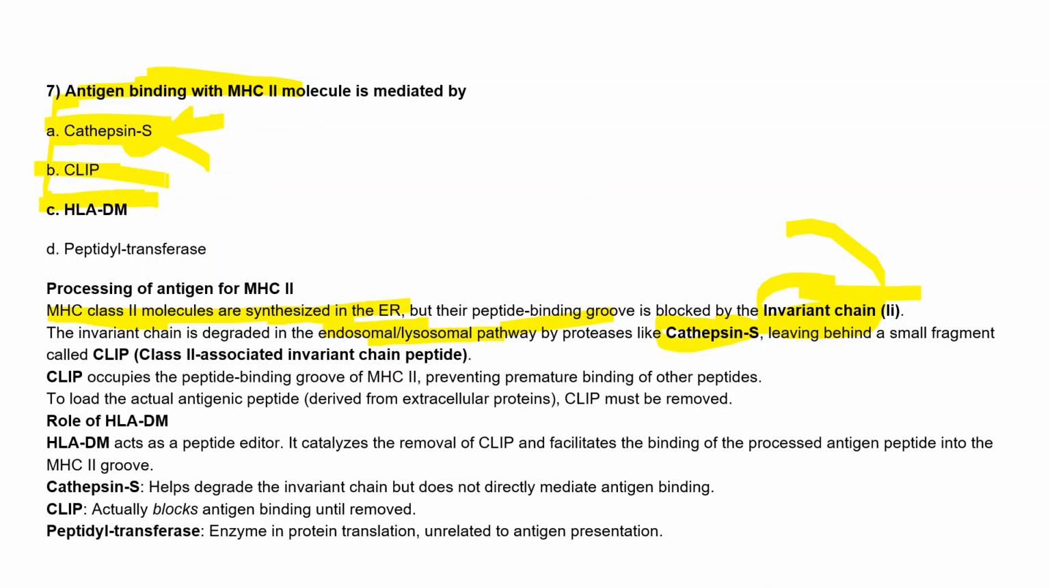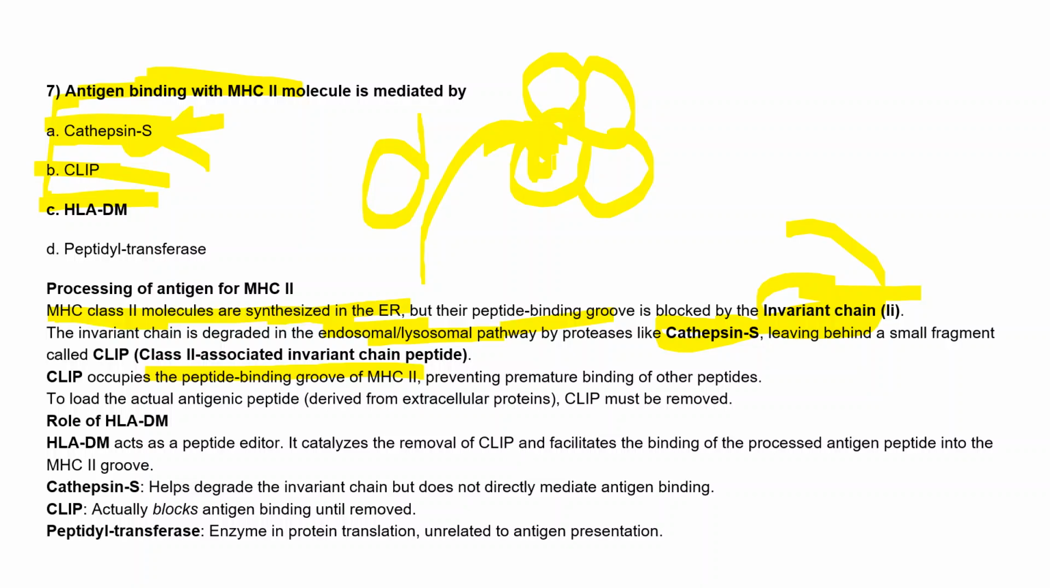CLIP is also not the right answer, because we know that CLIP occupies the peptide binding groove of this MHC class 2. If this is the MHC molecule, with its four-domain structure, CLIP occupies this site so that no premature binding of other peptides will happen. It sits in the peptide groove of MHC2 and prevents the premature binding of other peptides.